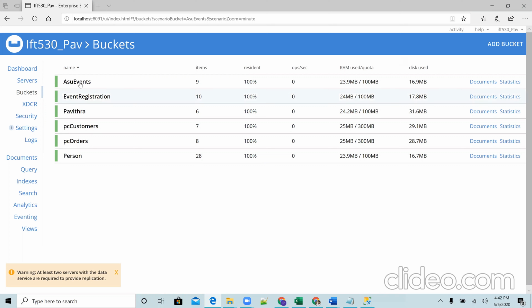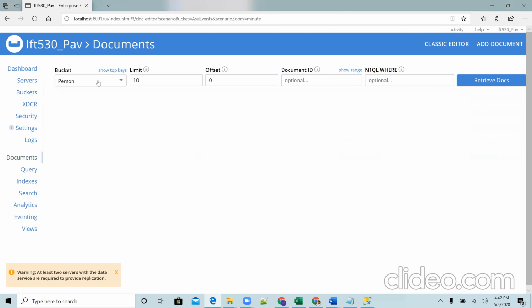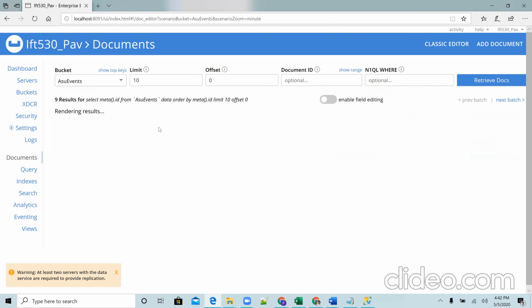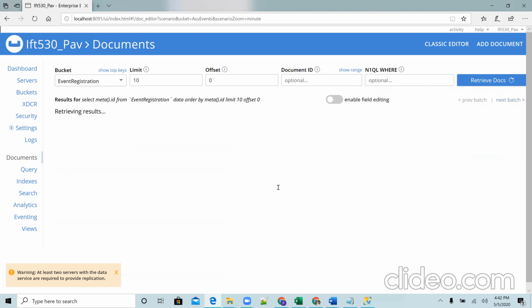So as you can see, the ASU event, event registration, and person are the 3 buckets we have. And in the documents, you can see that we have already inserted values into each of these buckets. Like this is the person bucket, and then we have the ASU events bucket, and then we have the event registration bucket.